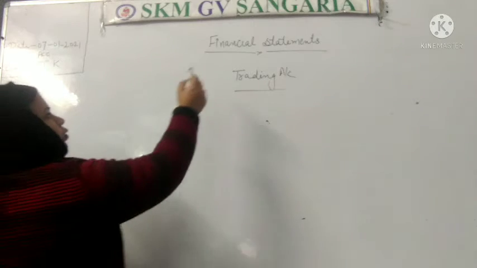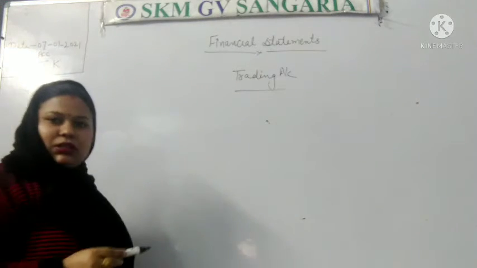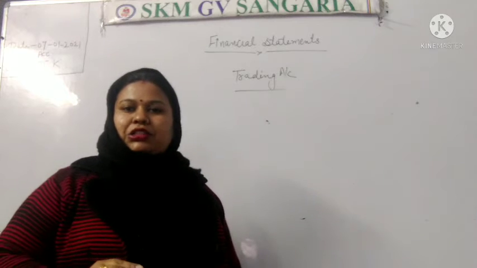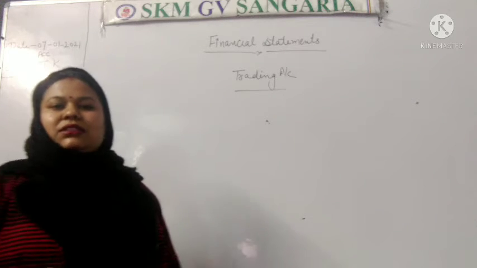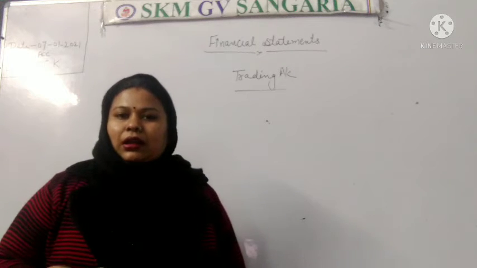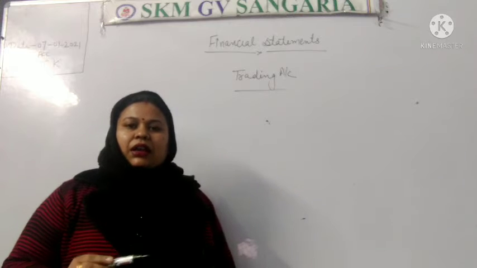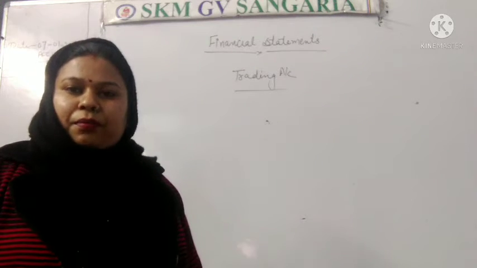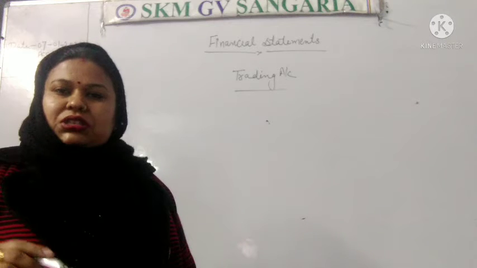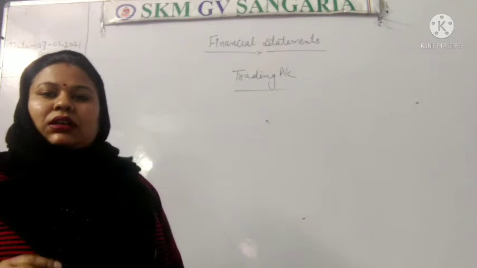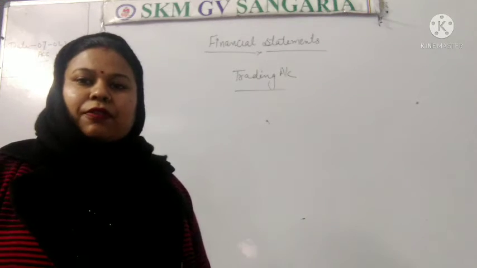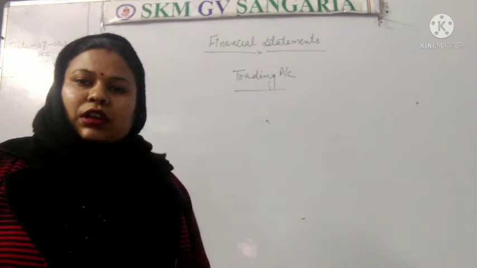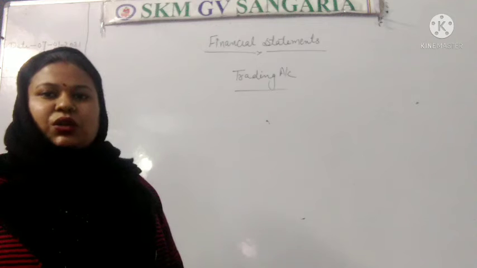As we know that there are two types of financial statement, position statement and performance statement. Position statement is related to balance sheet and the performance statement is related to trading and P&L account. Position statement is prepared to know the assets and liabilities of the business, and the performance statement is related to know the profit and loss of the business during the year.